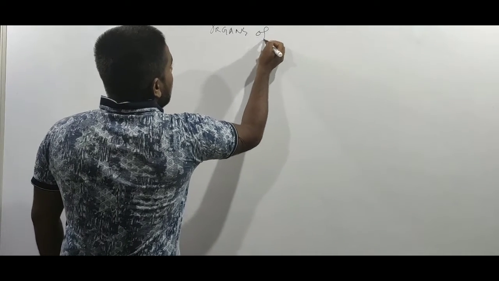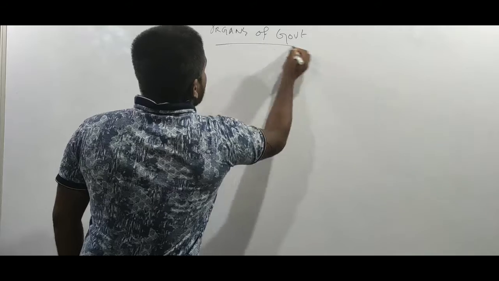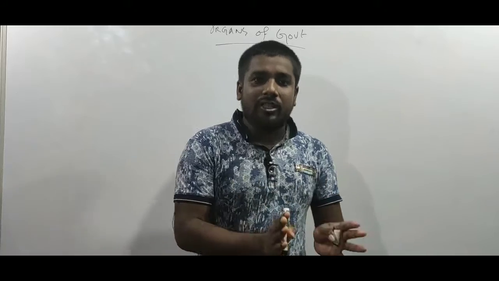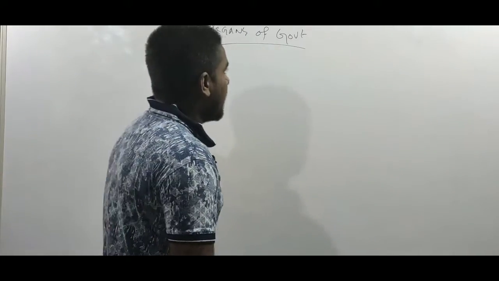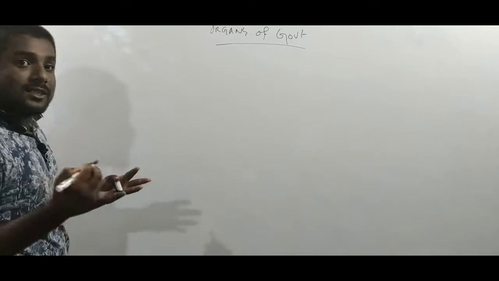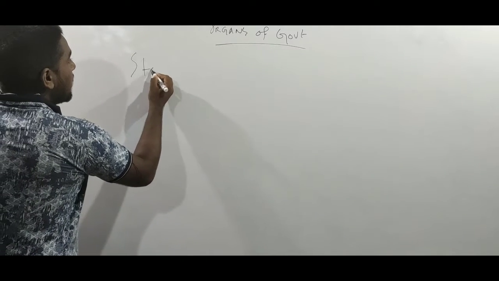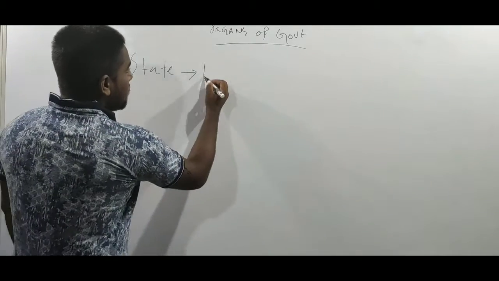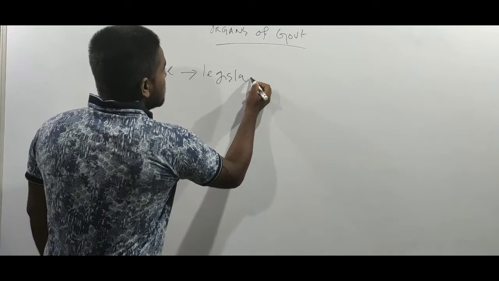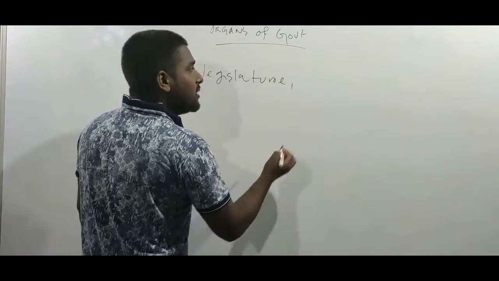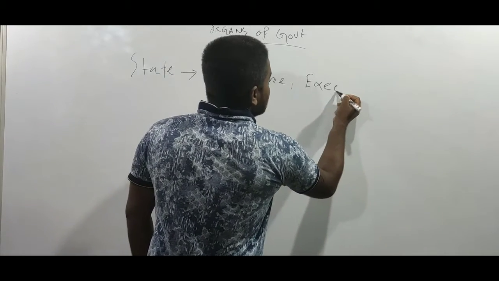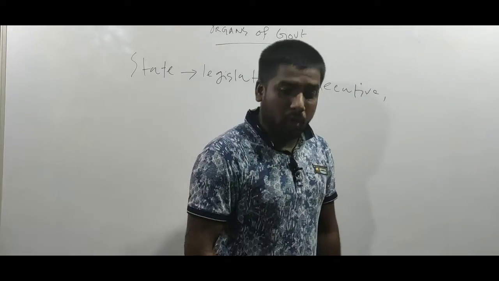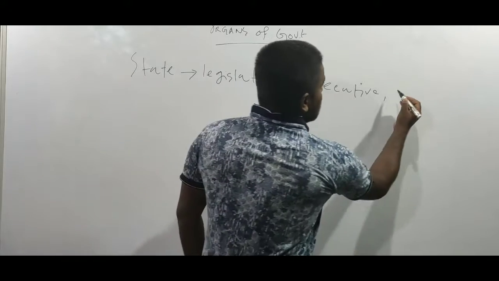Organs of government. You know, Indian polity is about the administration of the state. At first we have to know what the state consists of. A state consists of mainly three bodies. The first body is called legislature. The second body is called executive, and the third body, and this is one of the most important bodies of Indian polity, is the judiciary.